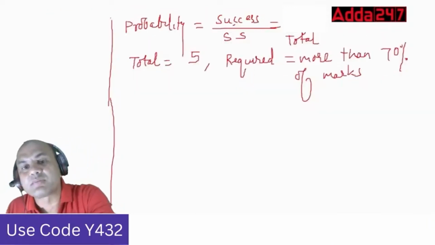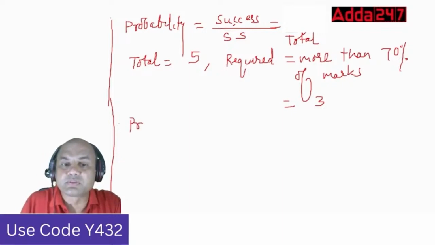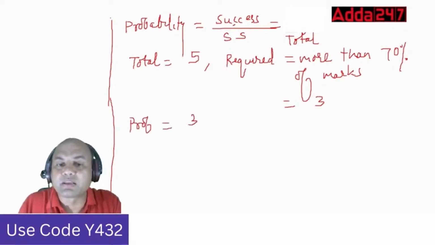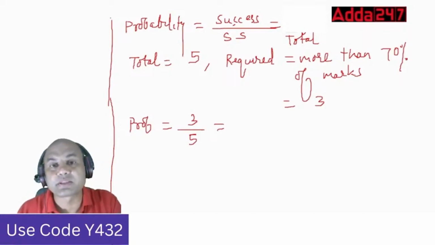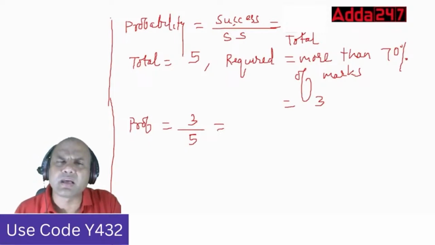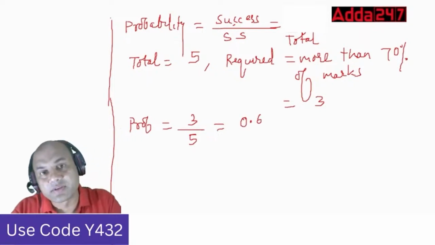So now what is my required? Required is more than 70. So in 3 tests I'm getting more than 70. So what is my probability? Probability equals to required upon total. What is required? 3 upon 5. Or success upon sample space. Sample space I've covered in my earlier lecture. In sample space, I take the entire gamut, whatever are the total outcomes. So 3 upon 5 is 0.6. So this is my probability, isn't it?